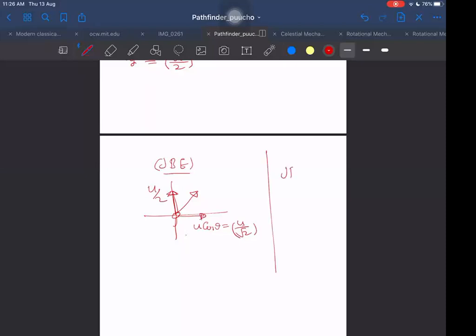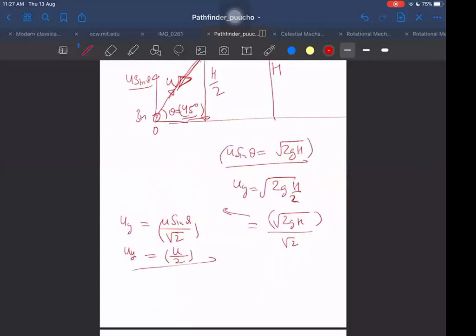What will it be just after explosion? Just after explosion, as I told before, one will be returning back this side and the other will be going in that direction. So 2m will be coming back in this direction. So how to write the conservation of momentum equation now? Think about it. The velocity of m, this angle here will be some different angle alpha. I have to find the net velocity along this side first of all. What is the net velocity? Not u by root 2. It was u by 2. We found it, u sine theta by root 2.